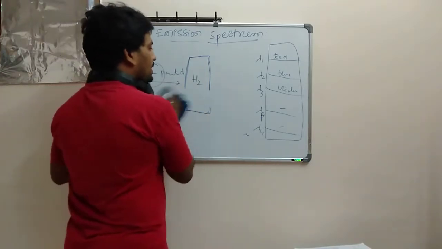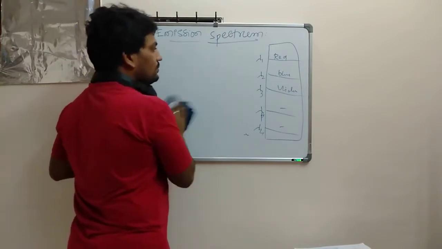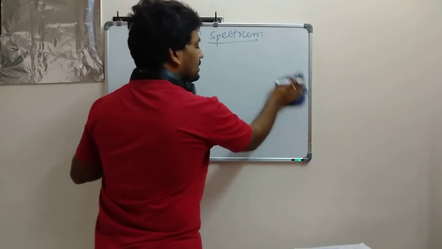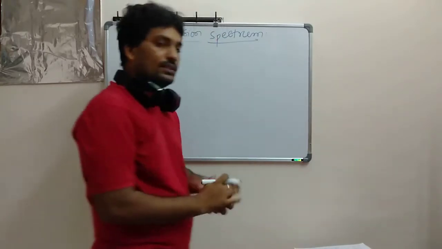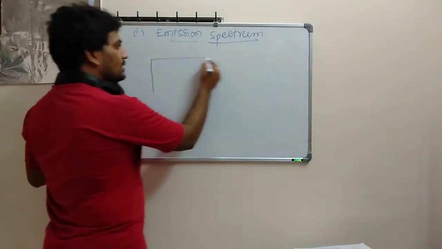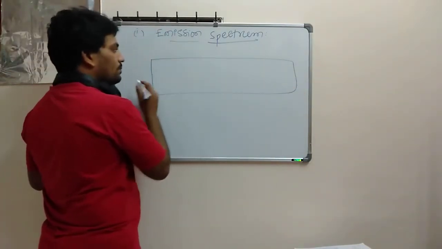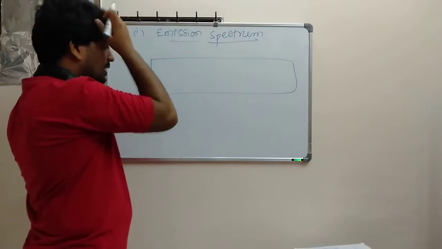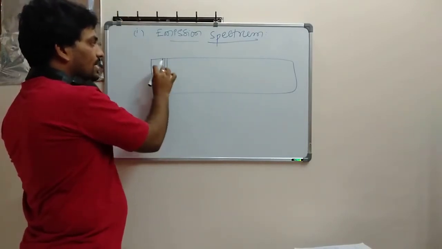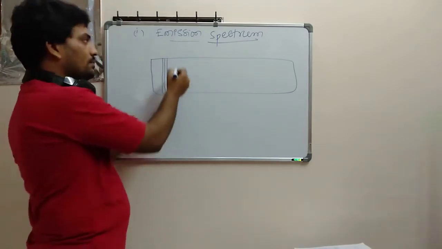So this emission spectra they found, let's suppose Balmer, Lyman, they have done certain experiments. They found one scale, the emission scale. Let's suppose they will find some kind of lines. These lines will be discrete with different colors. Simply you can remember it like that.